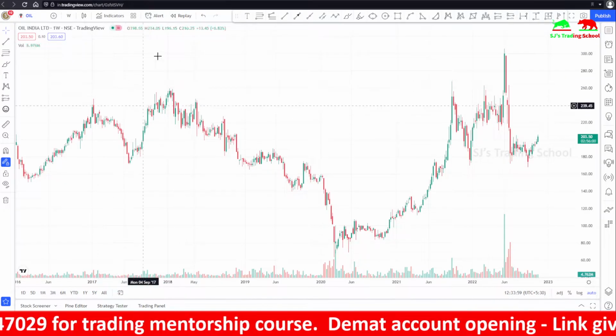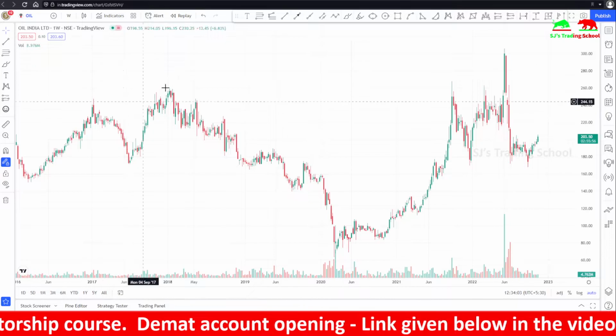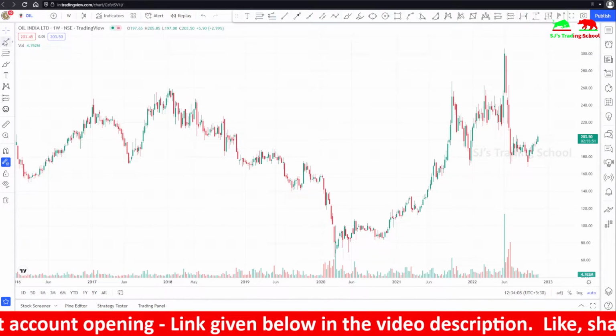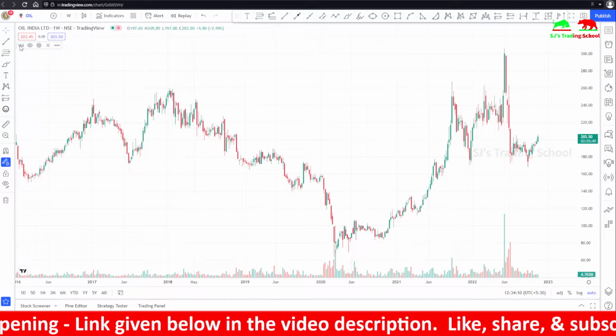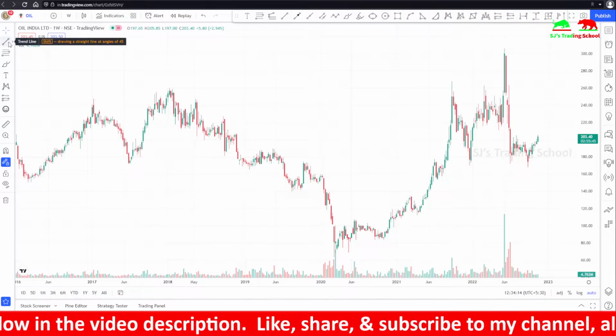How to draw a trend line? You can use trading platforms. Various trading platforms are available, such as TradingView. This is one of the trading platforms which I personally use, and I also suggest you use it. This is one of the best available. You can open a TradingView account, which is free.